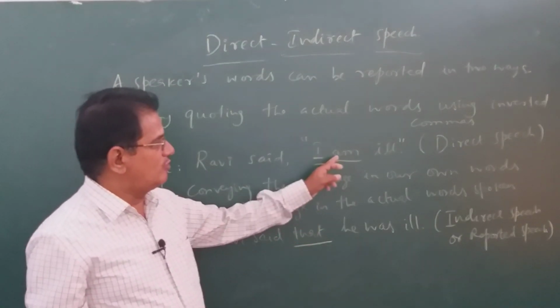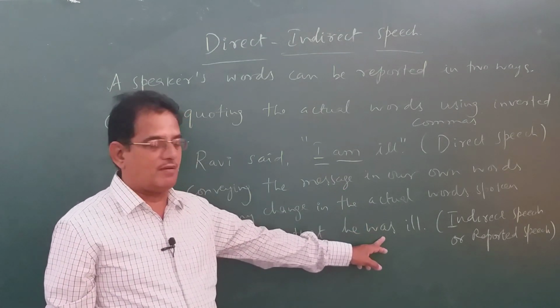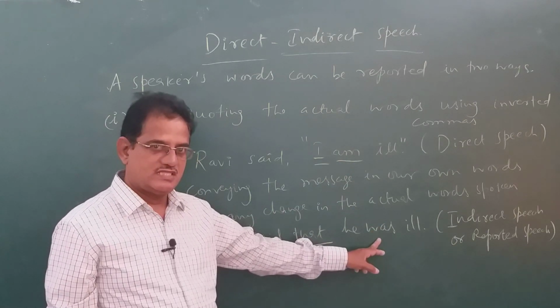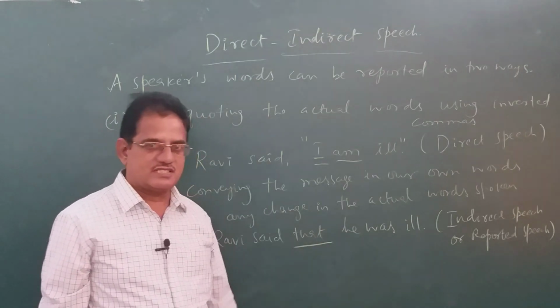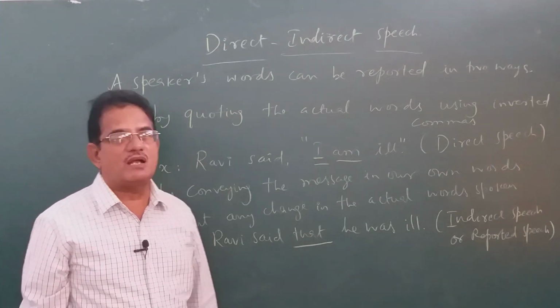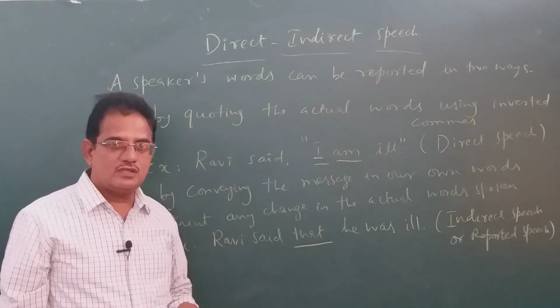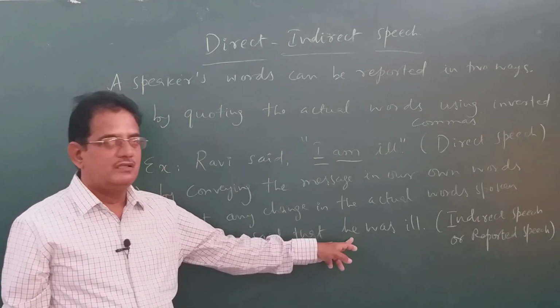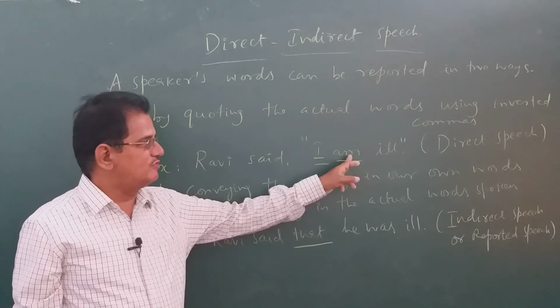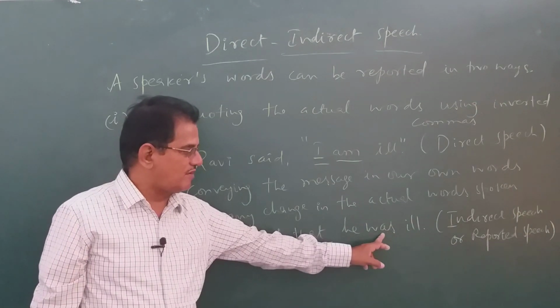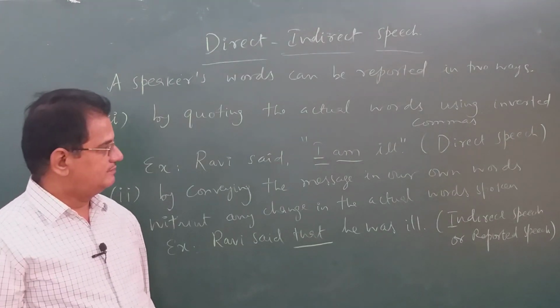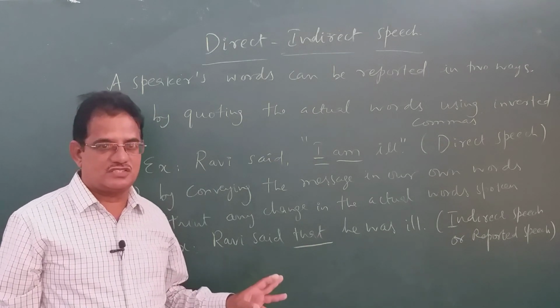Am is a present form of the verb, and the present form of the verb should be written there in past form. Because he is third person singular number, instead of am we write was. And ill we write as it is. So these are the changes we observed. Inverted commas are removed. First personal pronoun I is changed into third personal pronoun he. The present form of the verb am is changed to its corresponding past form was. These are the changes we observed. You understand? These are the changes.